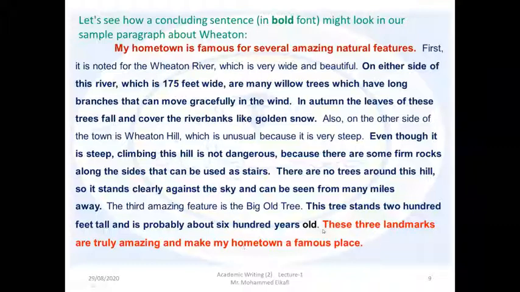Today we are talking about this final sentence, known as what? The concluding sentence, the sentence used at the end of the paragraph. As we know, the topic sentence's content or meaning is similar to what is included in the concluding sentence.